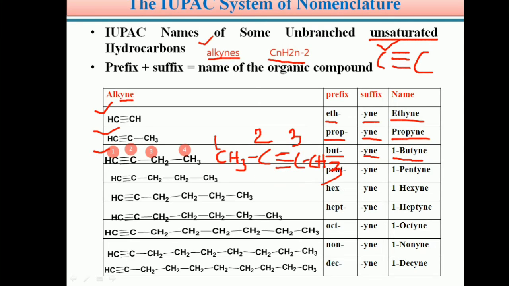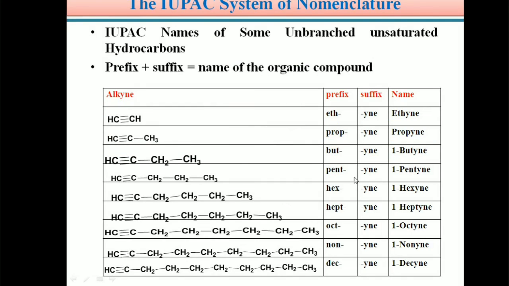So students, in case of alkynes, the triple bond is the functional group. Similarly, if the given compound contains 5 carbon atoms and there is a triple bond between the adjacent carbon atoms, we can give numbering 1, 2, 3, 4, 5. Hence the name of this compound is 1-pentyne. The triple bond is in between the first carbon and second carbon. The IUPAC name of this compound is 1-pentyne.